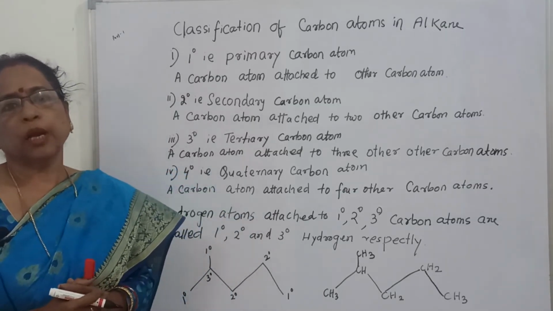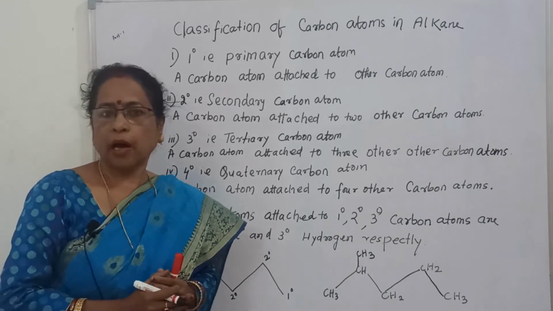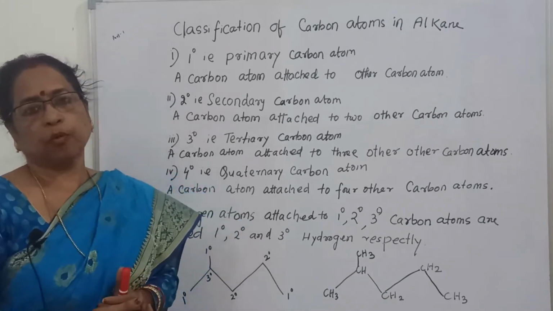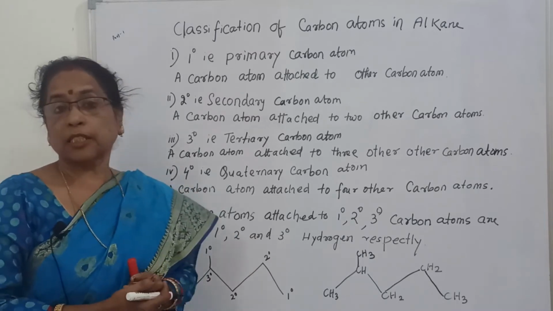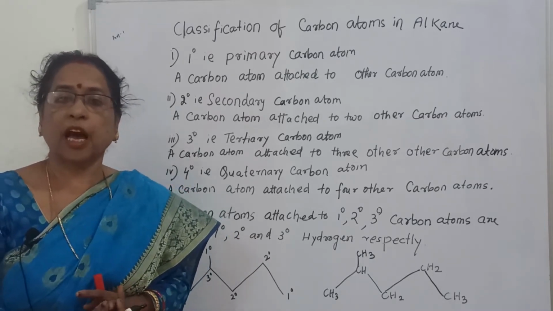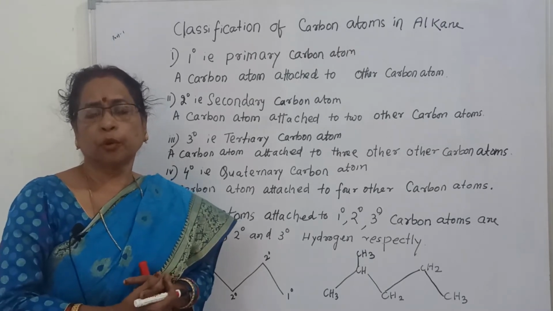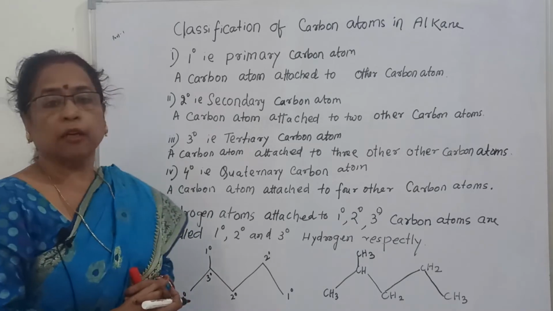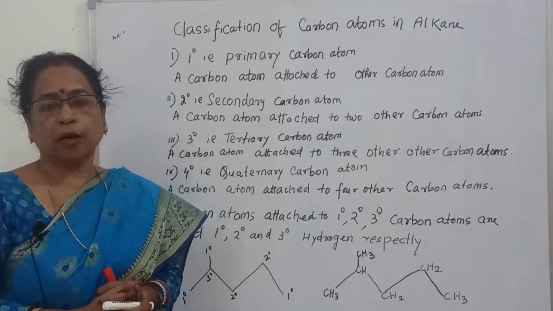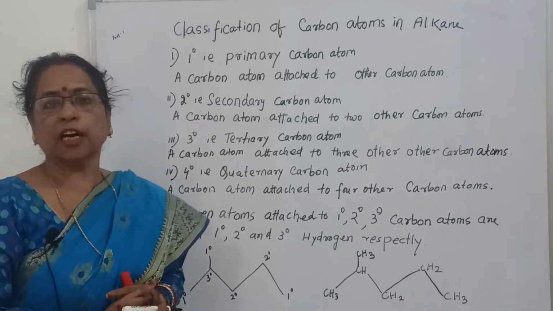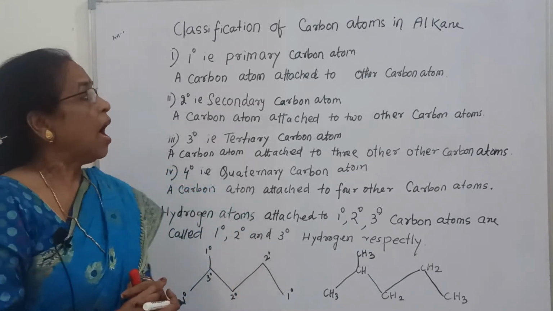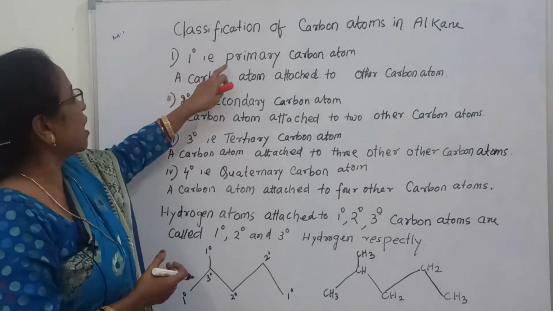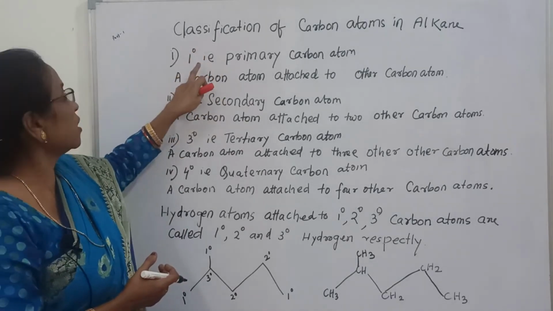Before going to isomerism example of alkane, first we will see classification of carbon compounds. Classification of carbon atoms in alkane. You already know there are 4 types of carbon atoms in alkane: primary carbon, secondary carbon, tertiary carbon, and quaternary carbon. And students generally get confused with this.